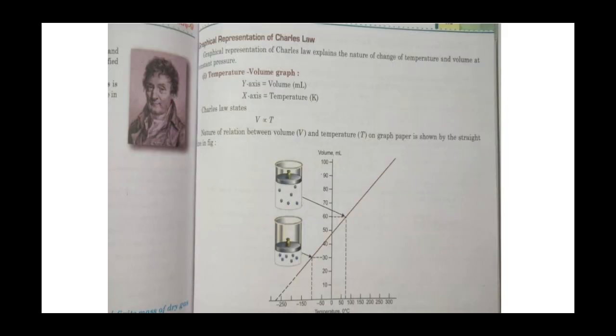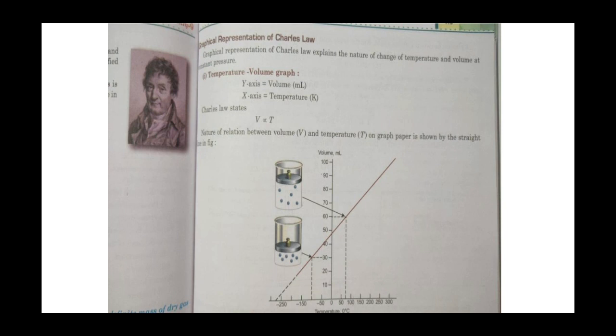Now I want to show you the graphical representation. You can see in the graphs. The graphical representation of Charles' law explains the nature of change of temperature and volume at constant pressure. In the temperature-volume graph, on the y-axis I have taken volume and on the x-axis temperature. As you know, Charles' law states V is directly proportional to T at constant pressure, so the relation between volume and temperature on graph paper is shown by a straight line. Are you able to see it?